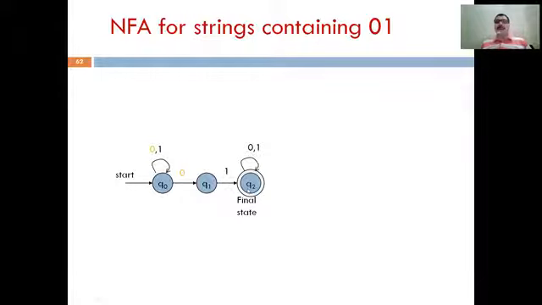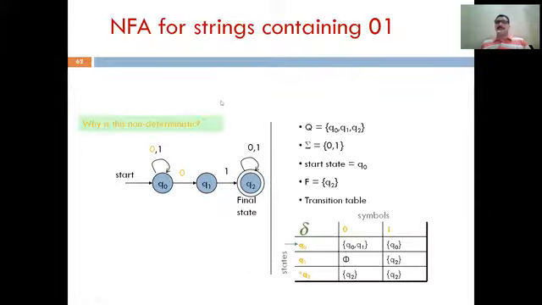Now we have to apply the other restrictions so that the string can contain 0, 1. After reading 0, 1, we apply the loop also, and we are in the final state. You can see with the help of this diagram that on input 0 you move from Q0 to Q1 as well as stay on the same state. So this is an example of NFA.